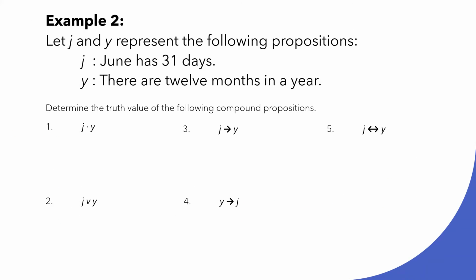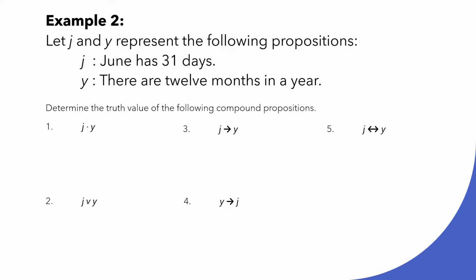Another example. Let J and Y represent the following propositions. J: June has 31 days. Y: there are 12 months in a year. We are asked to determine the truth value of the following compound propositions: 1. J and Y, 2.